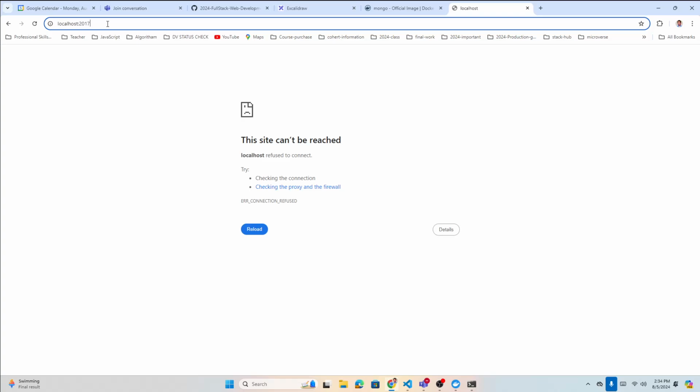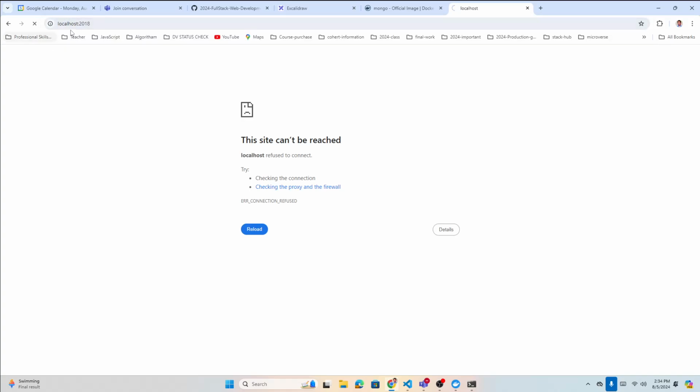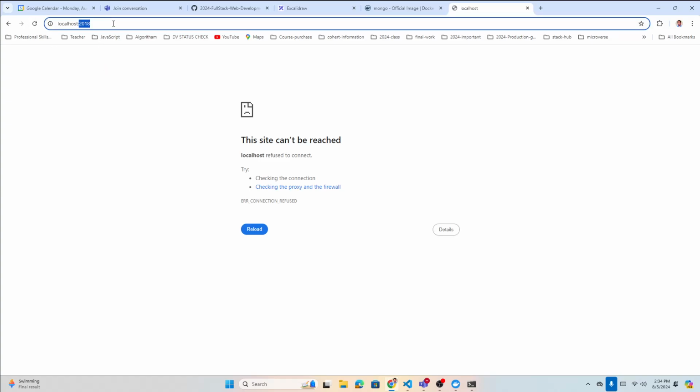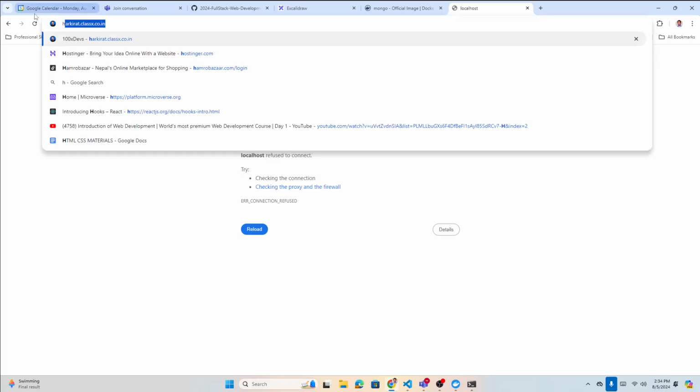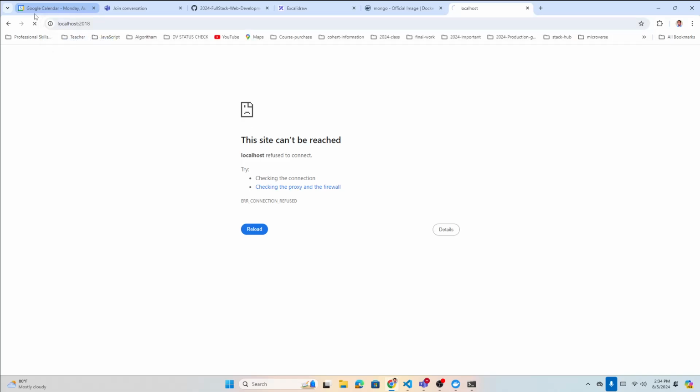So let's say 27018, that is my local port. If I go to my local port, it should redirect me to the container Mongo port. And still it did not. I don't know why it's not working. HTTP://localhost 27018, and enter.